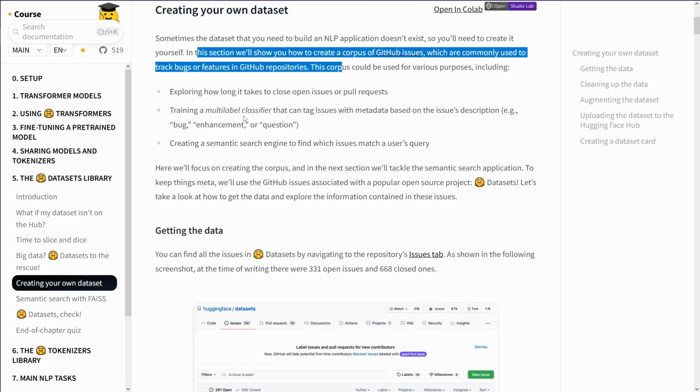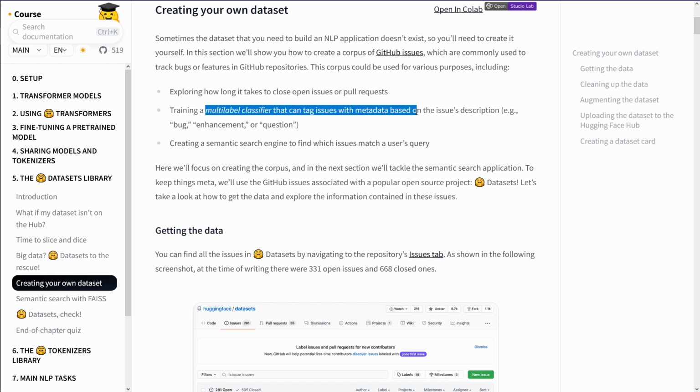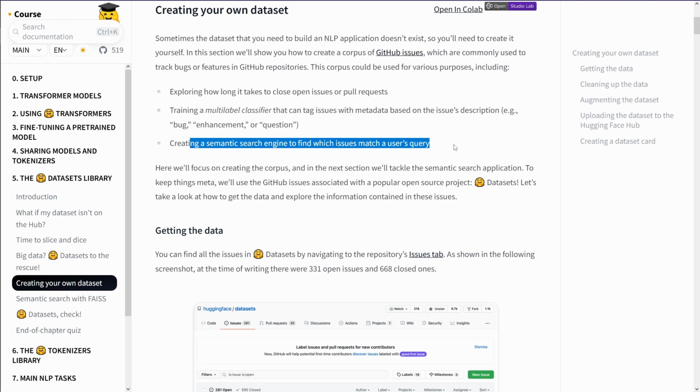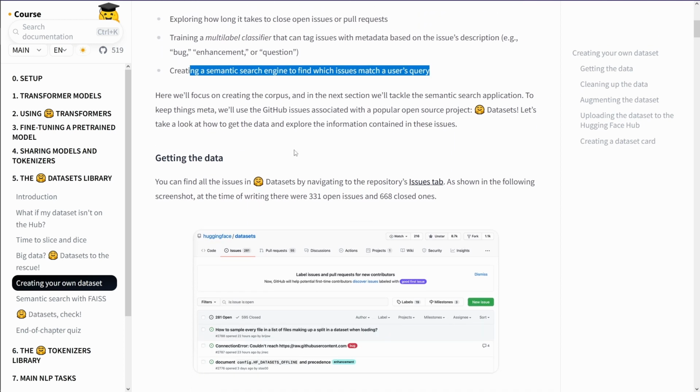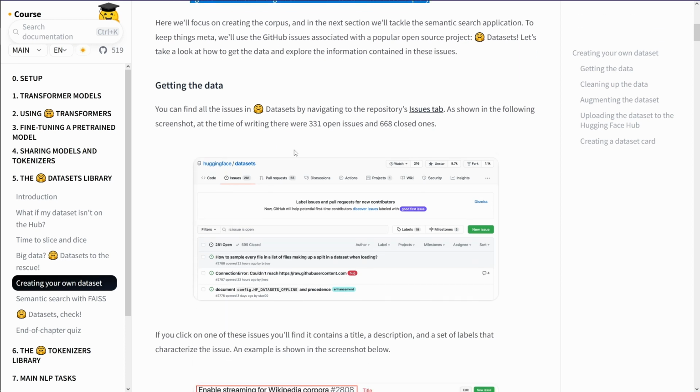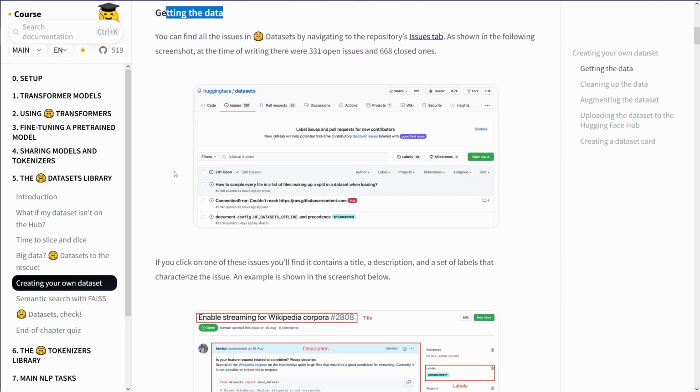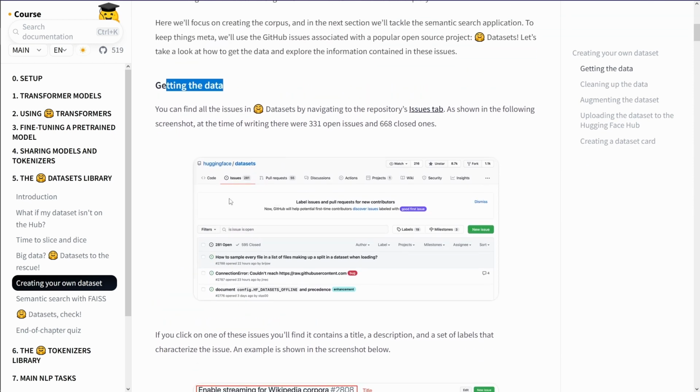Yes. Training a multi-label classifier. Yes. Semantic search engine. Exactly, this is what we are doing with our cross encoder, in SBERT, sentence transformer. So getting the data. So let's have a look how they structure this. Yes, a slow take. What are we doing here? I don't get it. HuggingFace dataset, so we are to, okay.